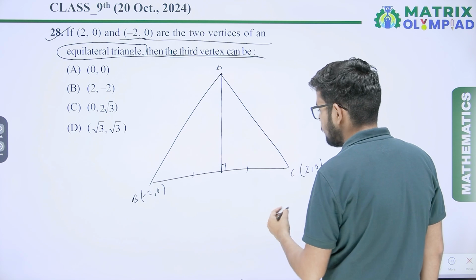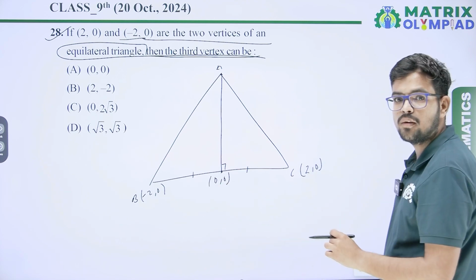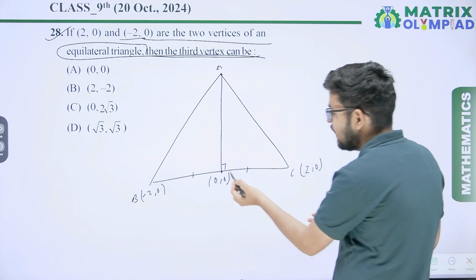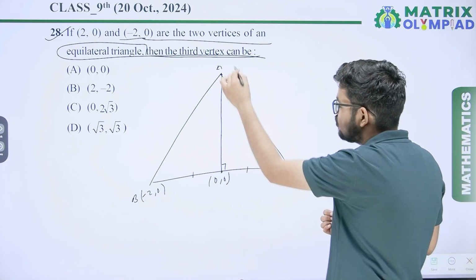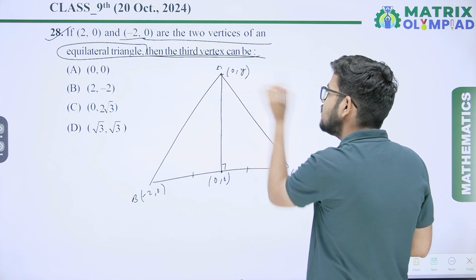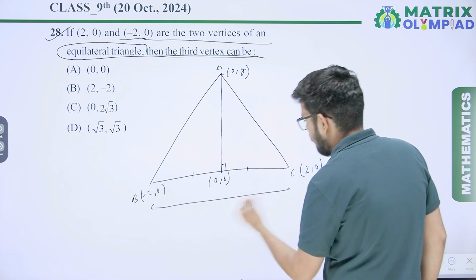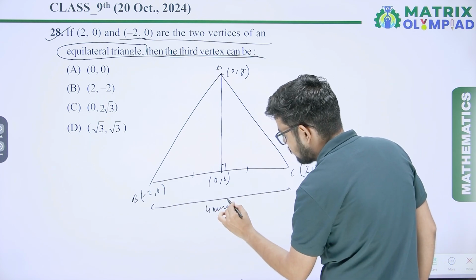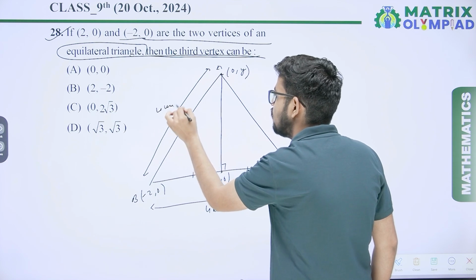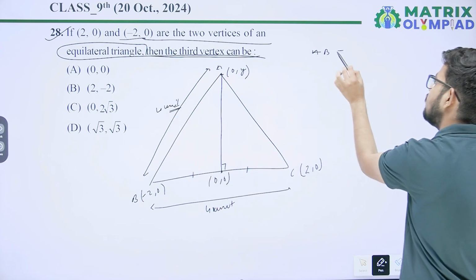So the midpoint of BC will be (0, 0), using (x1 plus x2) upon 2, (y1 plus y2) upon 2. So BC is on the x-axis and it is passing through the origin. So the perpendicular is on the y-axis, it means its x coordinate will be 0. And the length of BC is 4 unit. It is an equilateral triangle, so AB will also be 4 unit.